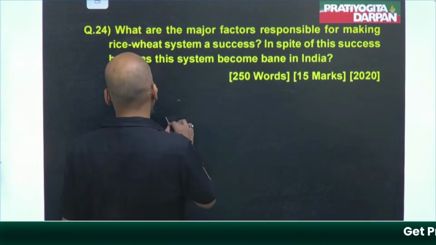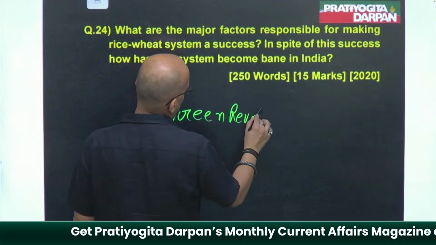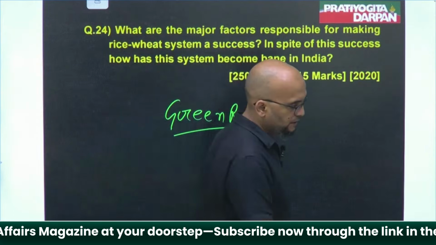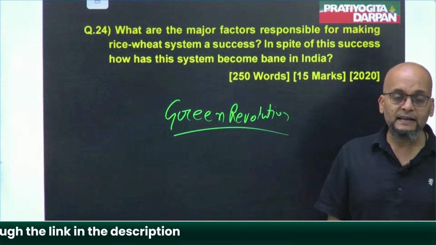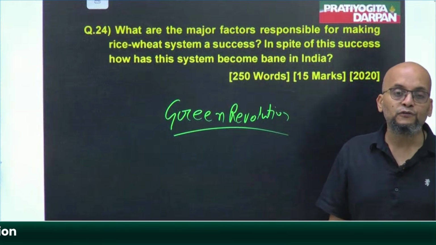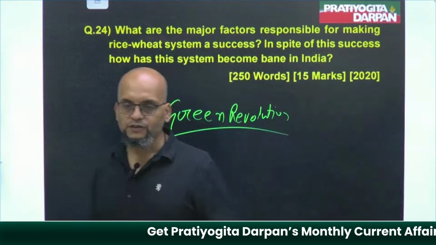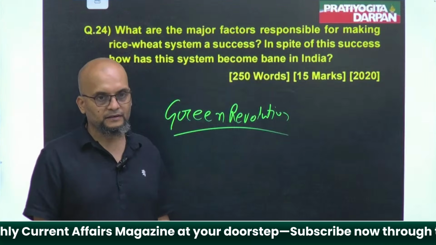Green Revolution. In the Green Revolution, there were high yielding seeds. High yield for what? High yield for wheat and rice. Scientific seeds were developed which can increase the production of rice and wheat.